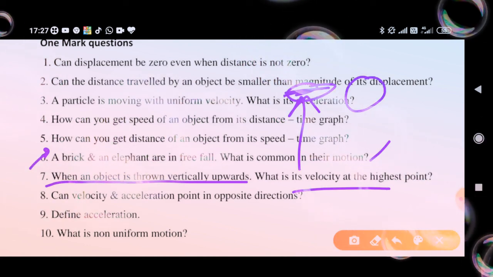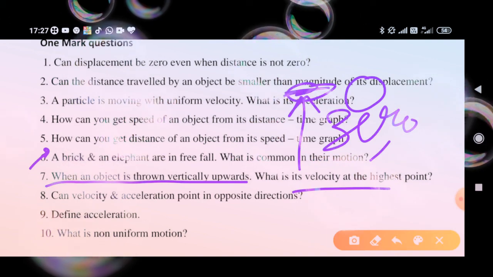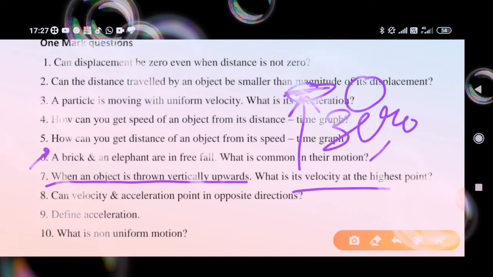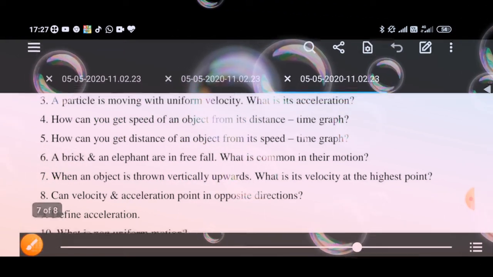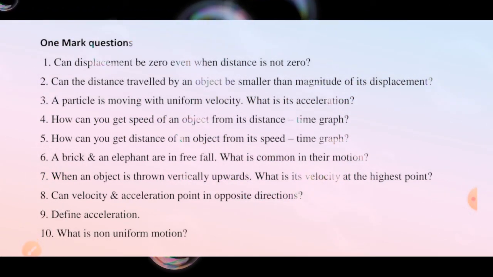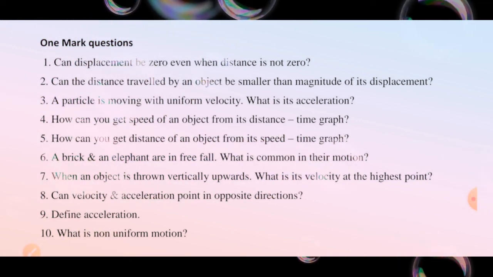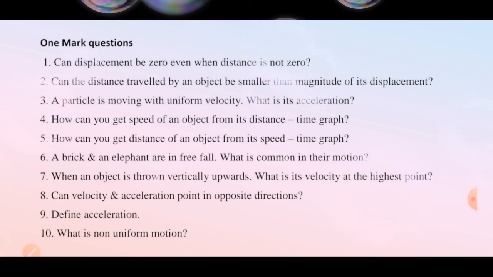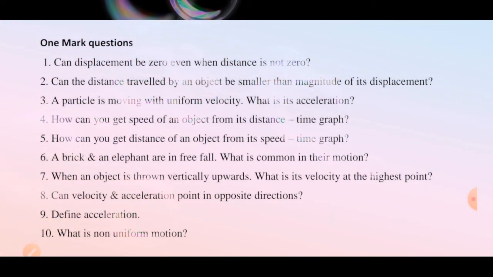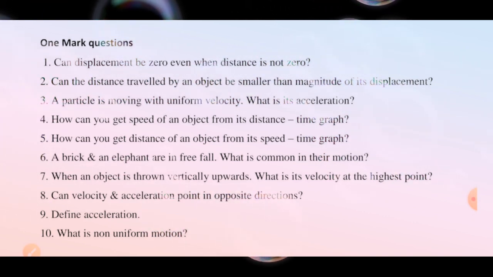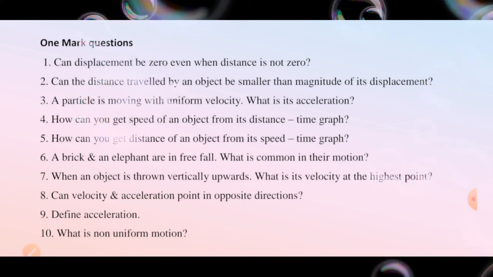Whenever an object reaches the highest point, its velocity becomes zero before it falls downwards. Can velocity and acceleration point in opposite directions? Is this possible? Answer this.